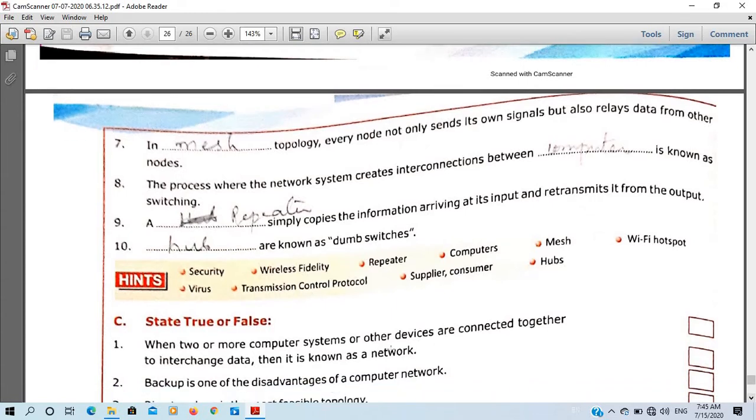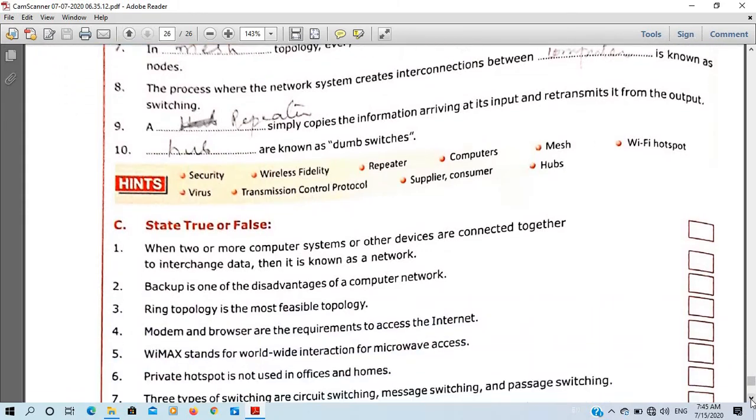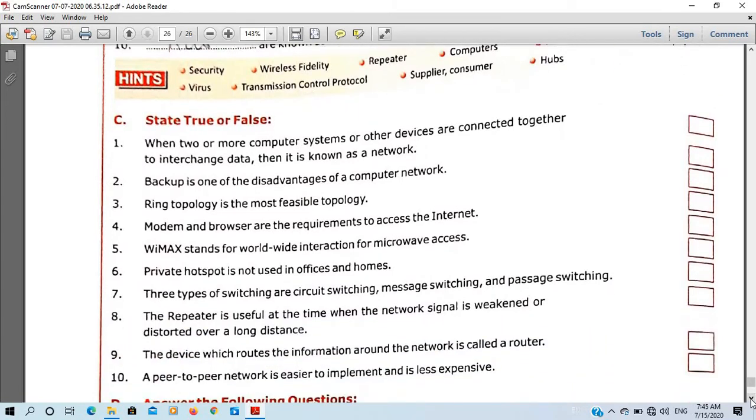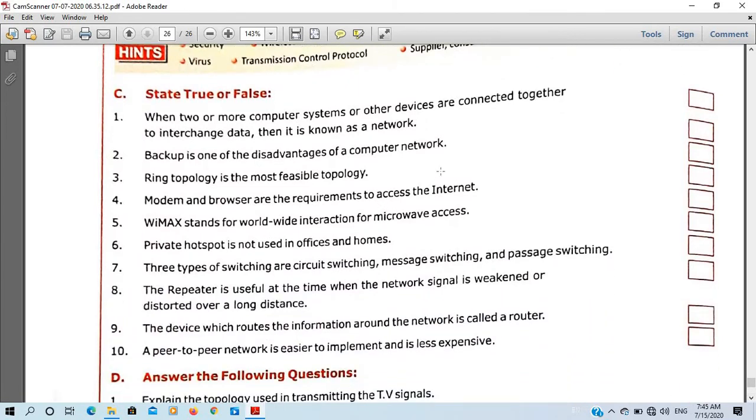Next one, a repeater simply copies the information arriving at its input and transmits it from the output. Hubs are known as dumb switches. So like this, you have completed your fill in the blanks. Now it's time for true and false. See, I have not written, but I am telling you.